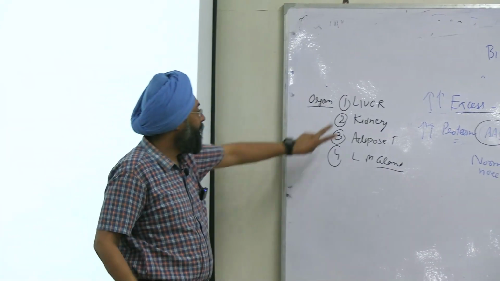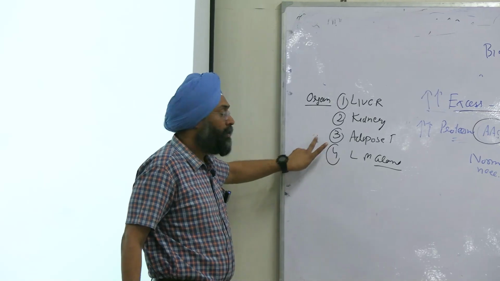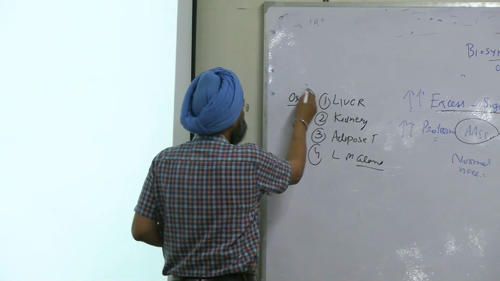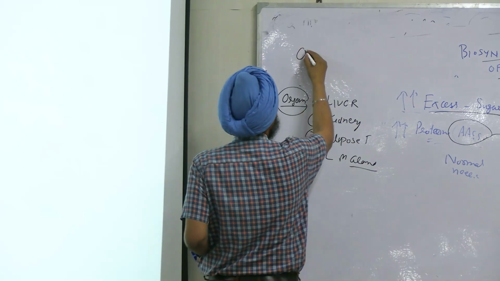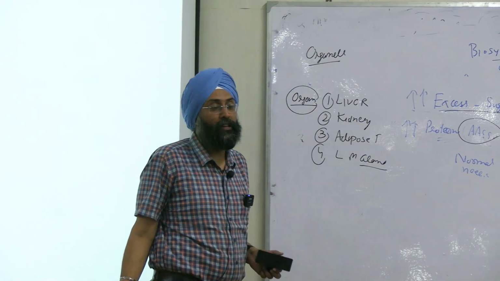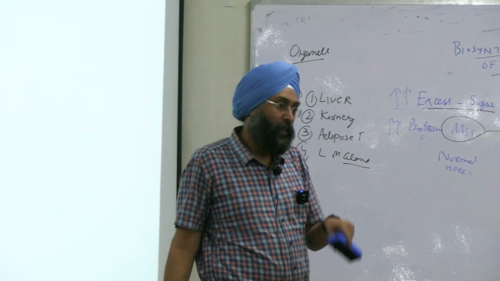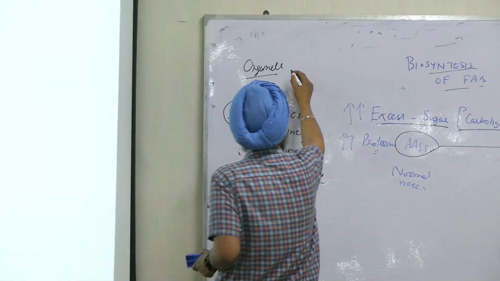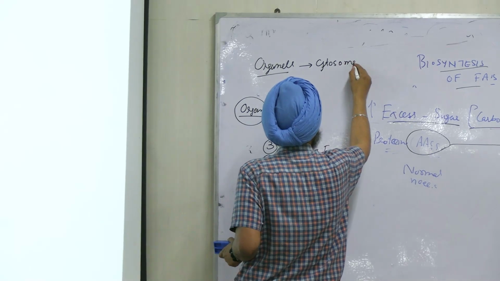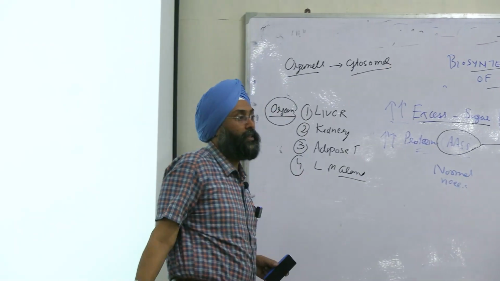Three organs: liver, kidney, adipose tissue, and lactating mammary gland. Now the organ is clear. Now tell me, cytosolic fraction or mitochondrial fraction? Cytosolic, cytosolic. It will be in the cytosolic fraction, right?